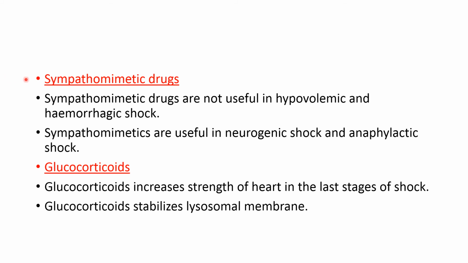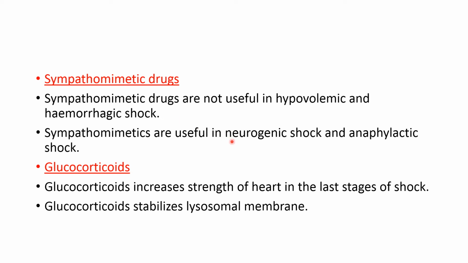Sympathomimetic drugs are also useful as a drug of choice in shock. Now always remember that sympathomimetic drugs are not useful in hypovolemic as well as hemorrhagic shock, but they are useful in neurogenic shock and in anaphylactic shock. They are not useful in hypovolemic and hemorrhagic shock because the underlying abnormality is the loss of fluid volume. So sympathomimetic drugs are of least use.